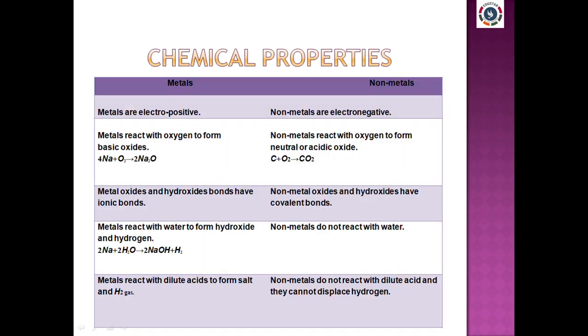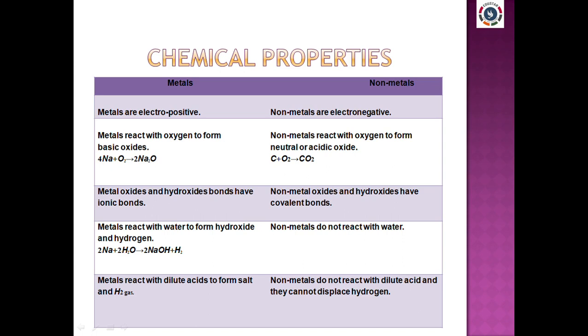Next, we'll see about the chemical properties. It is a very important one. All metals are electropositive and all non-metals are electronegative. The metals react with oxygen to form basic oxide, whereas non-metals react with oxygen to form neutral or sometimes acidic oxide also. Here I have given one example. Learn a few more from your textbook.